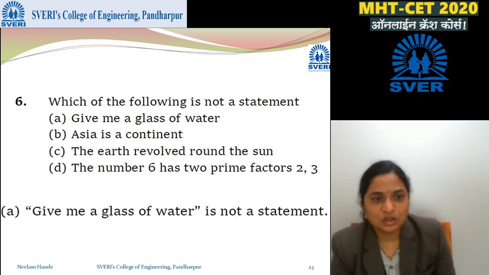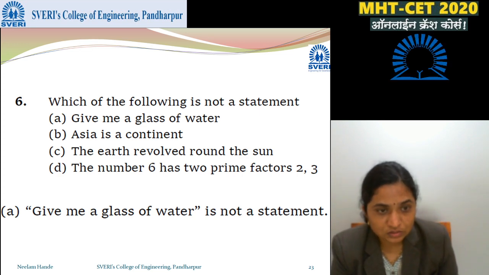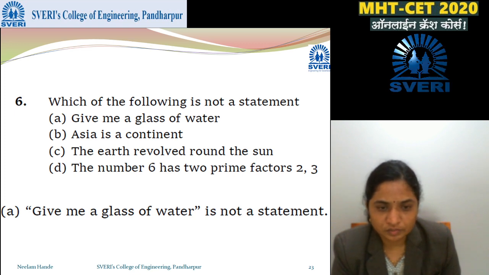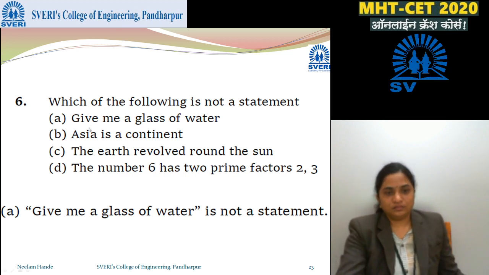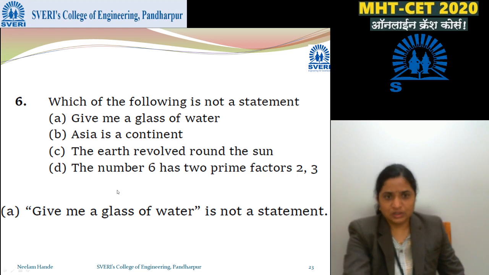Which of the following is not a statement? Give me a glass of water. Asia is a continent. The earth revolves around the sun. The number 6 has 2 prime factors, 2 and 3. Just the first one I cannot see as a statement. All other three are statements as they are true.